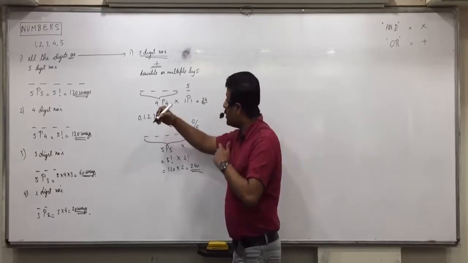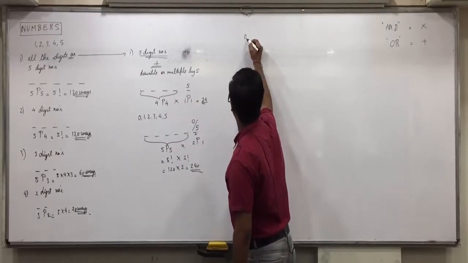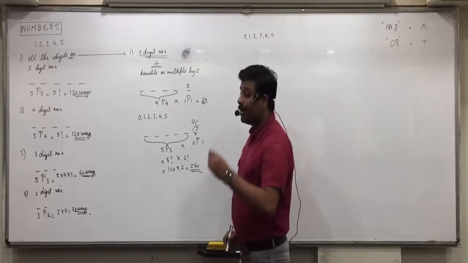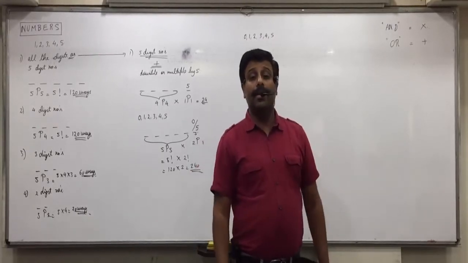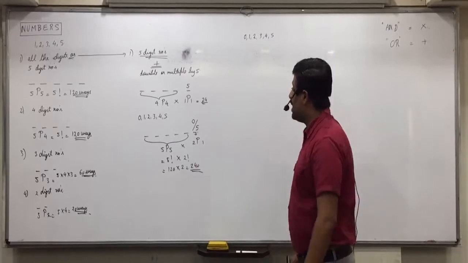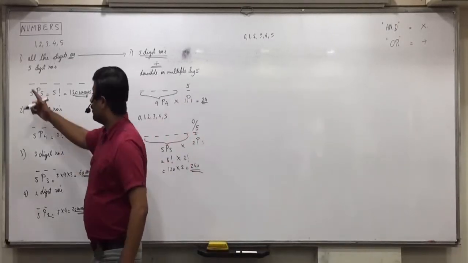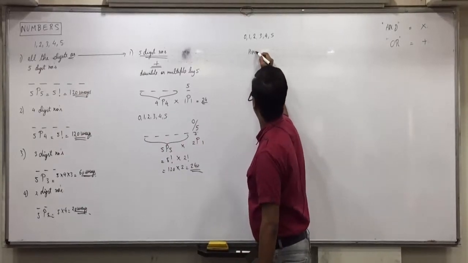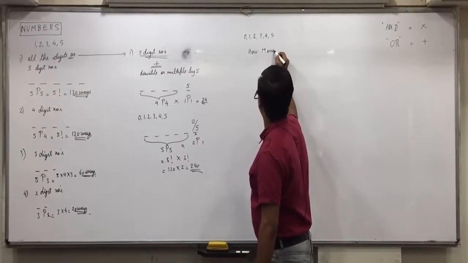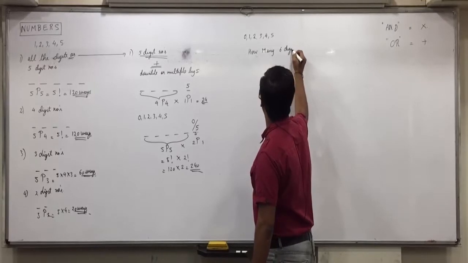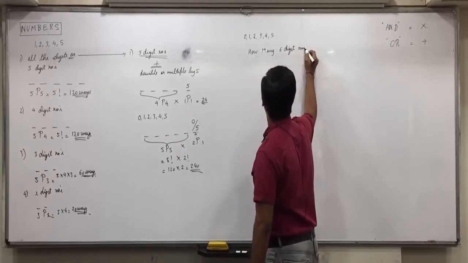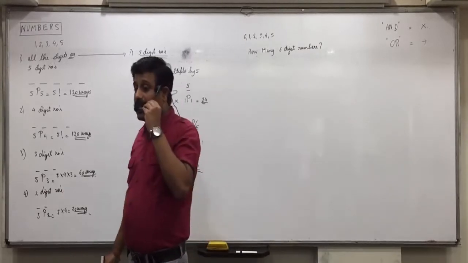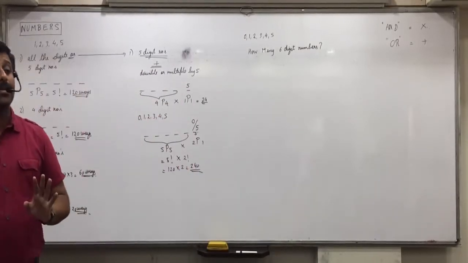Now let us take the same digits: 0, 1, 2, 3, 4, 5. How many digits are there? 6 digits. Raise your hand like I asked the first question. How many 6-digit numbers can be formed? Raise your hand. How can you find these 6-digit numbers?